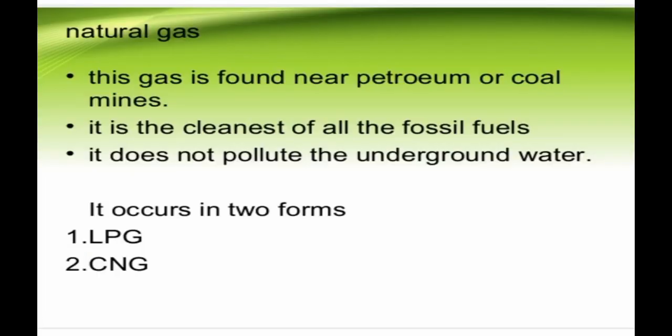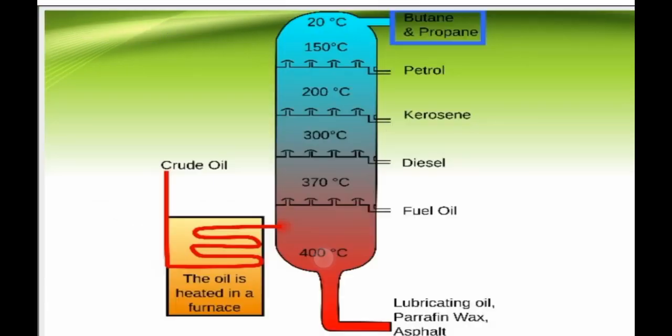Then we have natural gas, which we also get from fossil fuel. This is found near petroleum or coal mines. It is the cleanest of all the fuels. It does not pollute the underground water. It occurs in two forms, that is LPG and CNG. LPG stands for liquefied petroleum gas and CNG stands for compressed natural gas.